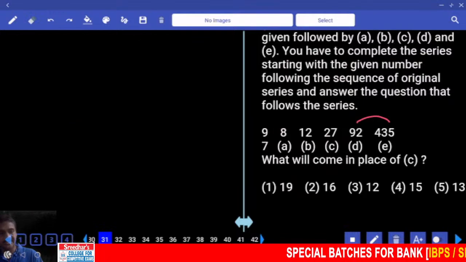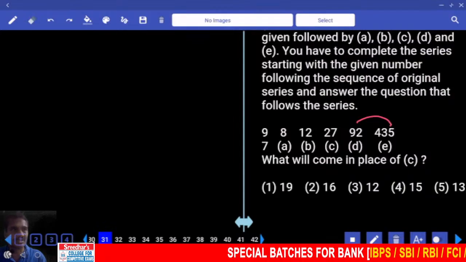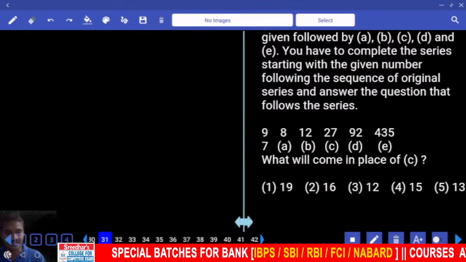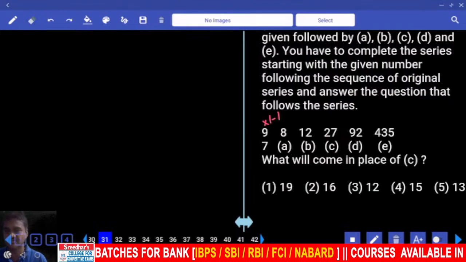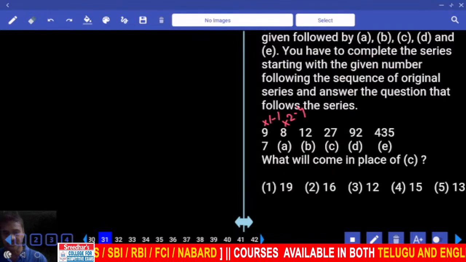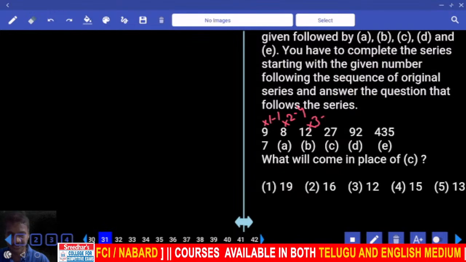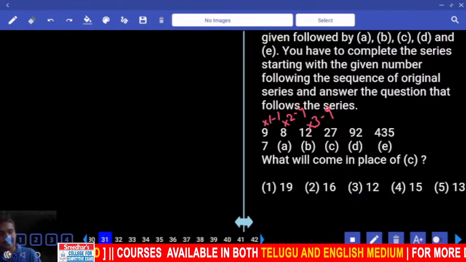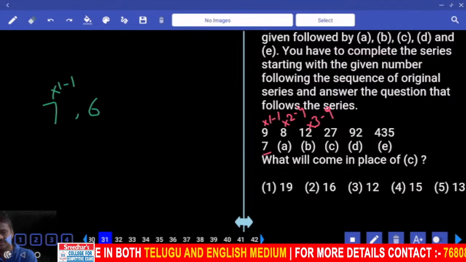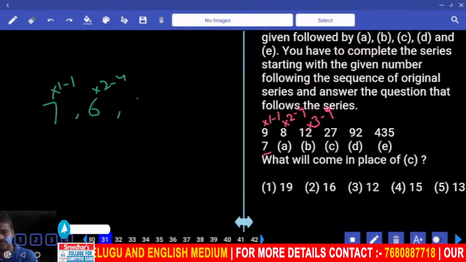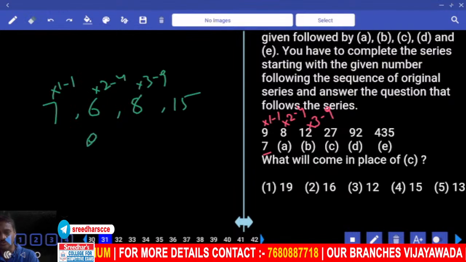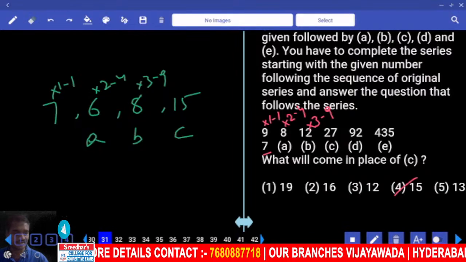Now what happened to this number? It increases suddenly and it comes under combination. Combination here: 8 into 1 minus 1, now 8 into 2, 16 minus 4, 8 into 1 minus 1 square, into 2 minus 2 square, into 3 minus 3 square, and so on. Then 7 into 1 minus 1, 6; 6 into 2, 12 minus 4, 8; 8 into 3, 24 minus 9, how much? 15. Now the question is about C. Now C is 15, choice 4.